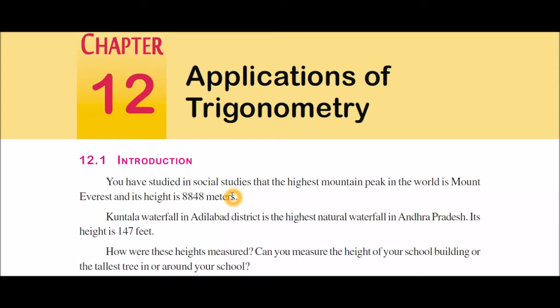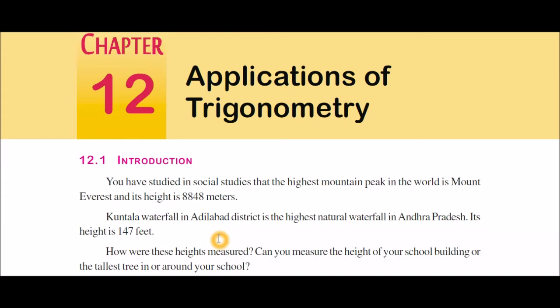Coming to the highest natural waterfall, what is the name of it? It is Kuntala waterfall. The Kuntala waterfall is situated in Adilabad district in Andhra Pradesh. What is the height of the highest natural waterfall, Kuntala waterfall? Its height is 147 feet.